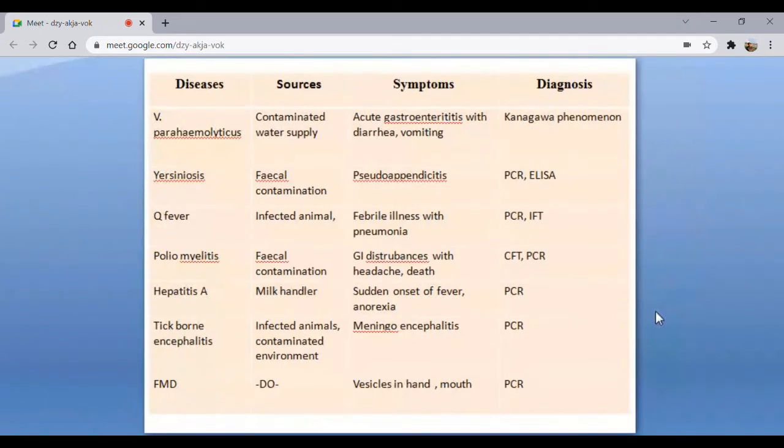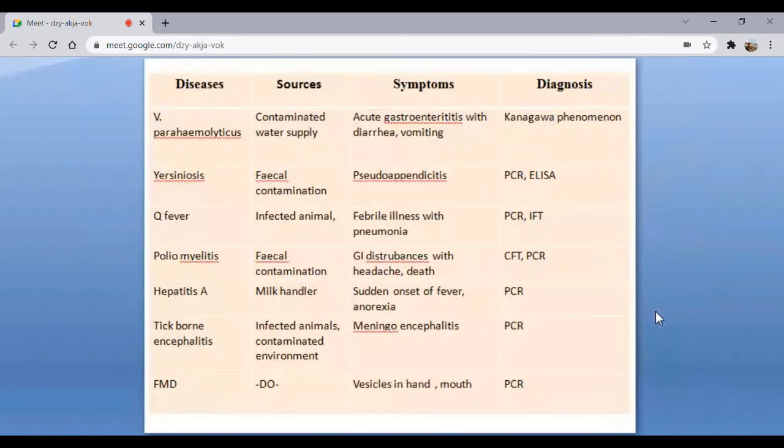Then come your viral diseases such as polio, hepatitis A, tick-borne encephalitis, FMD. So polio basically is through water, that is fecal contamination. Hepatitis is because of the milk handler and infected animals, that is contaminated environment. Same is the case of FMD.